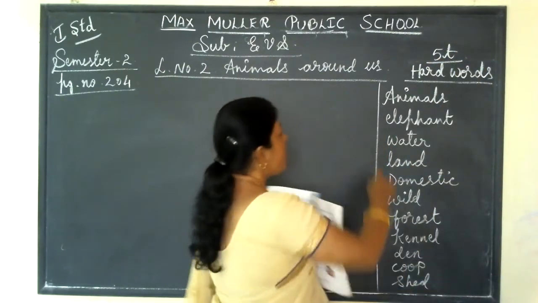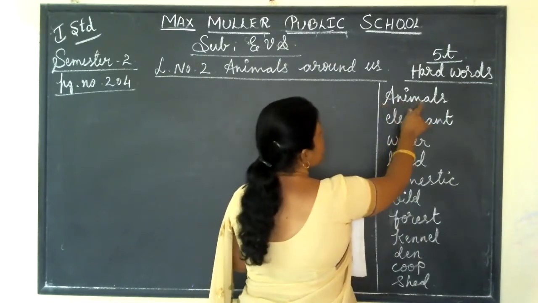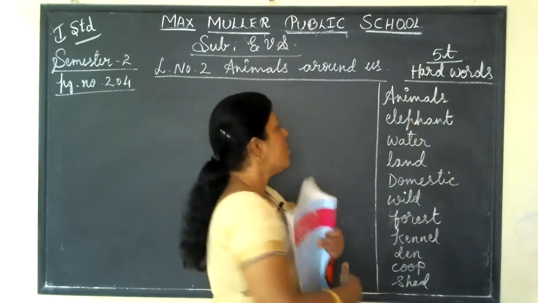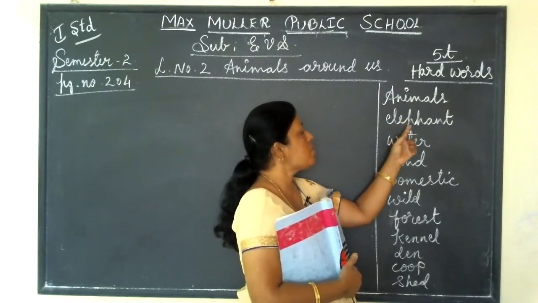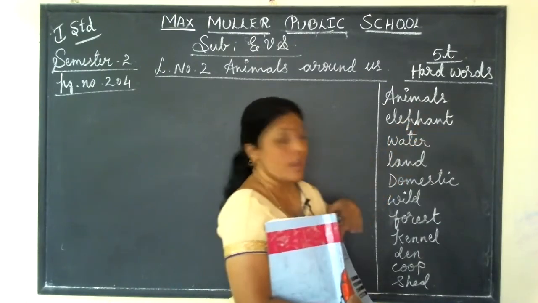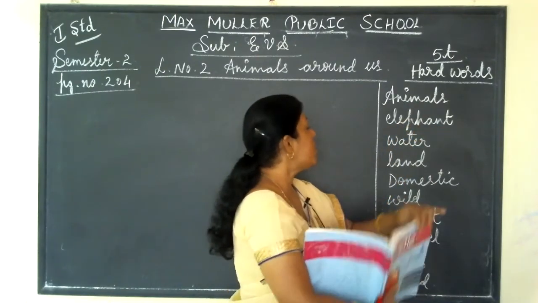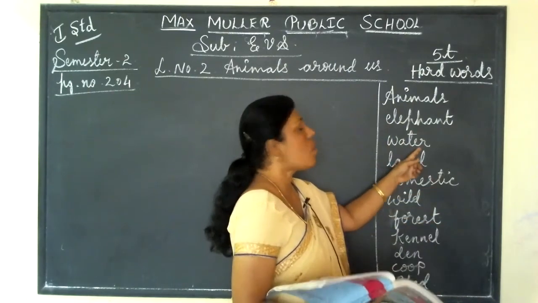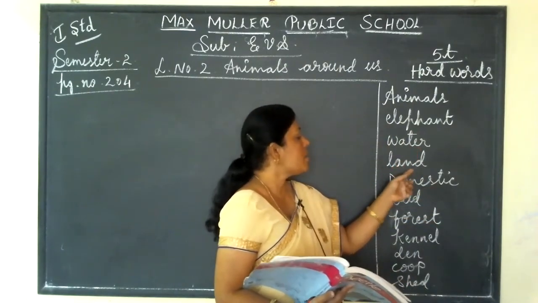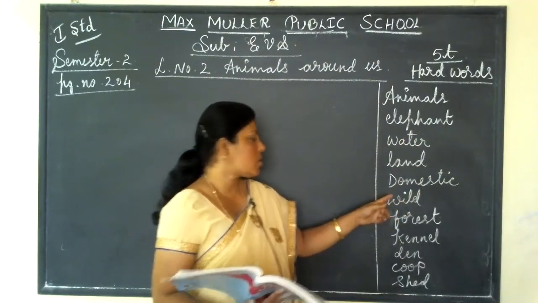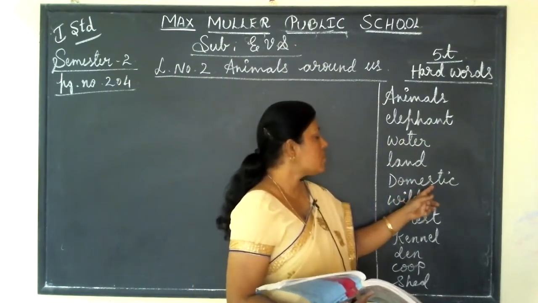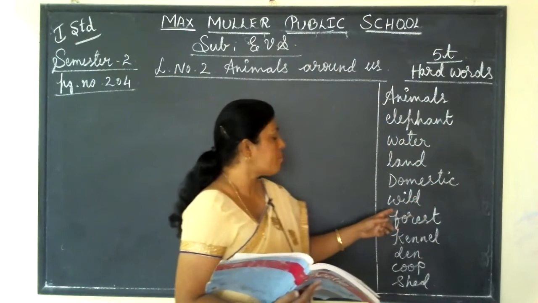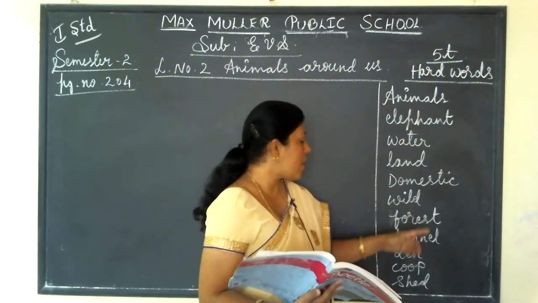See, I'll repeat it. Animals, A-N-I-M-A-L-S, animals. Elephant, E-L-E-P-H-A-N-T, elephant. Water, W-A-T-E-R, water. Land, L-A-N-D, land. Domestic, D-O-M-E-S-T-I-C, domestic. Wild, W-I-L-D, wild.